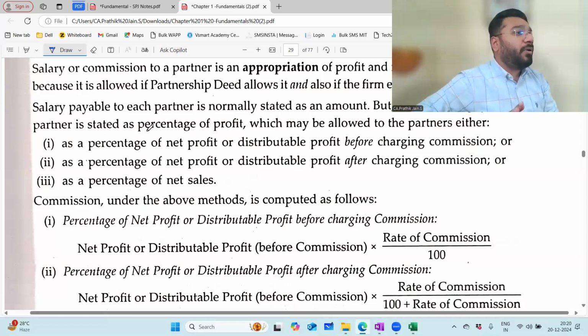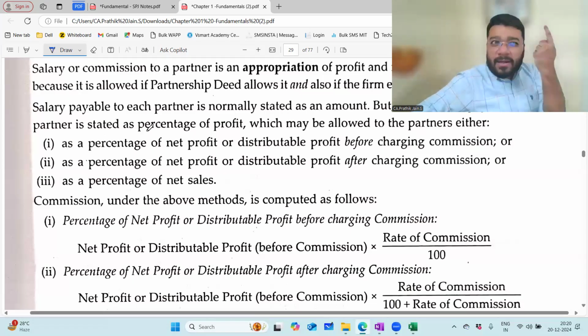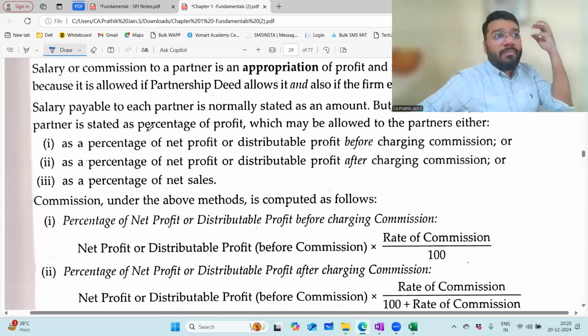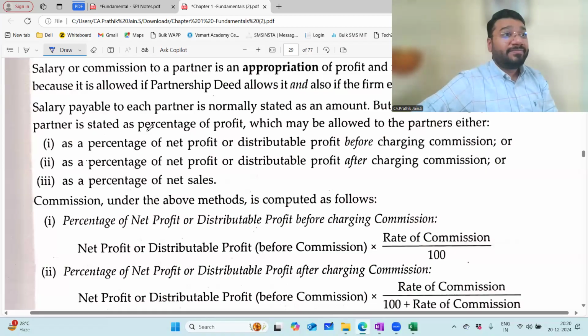Please listen to me when I'm talking. I'm repeating this 10 times, because when I say it 10 times, at least one time you'll hear me, and that will go to your mind. With that hope, I'm repeating one more time, again and again. He's saying repeat one more time. Donkey fellow, he was talking when I was repeating. I will repeat, not today, again in the next class. So if you want to listen to me, YouTube videos are available. Enjoy. N number of times you can watch.